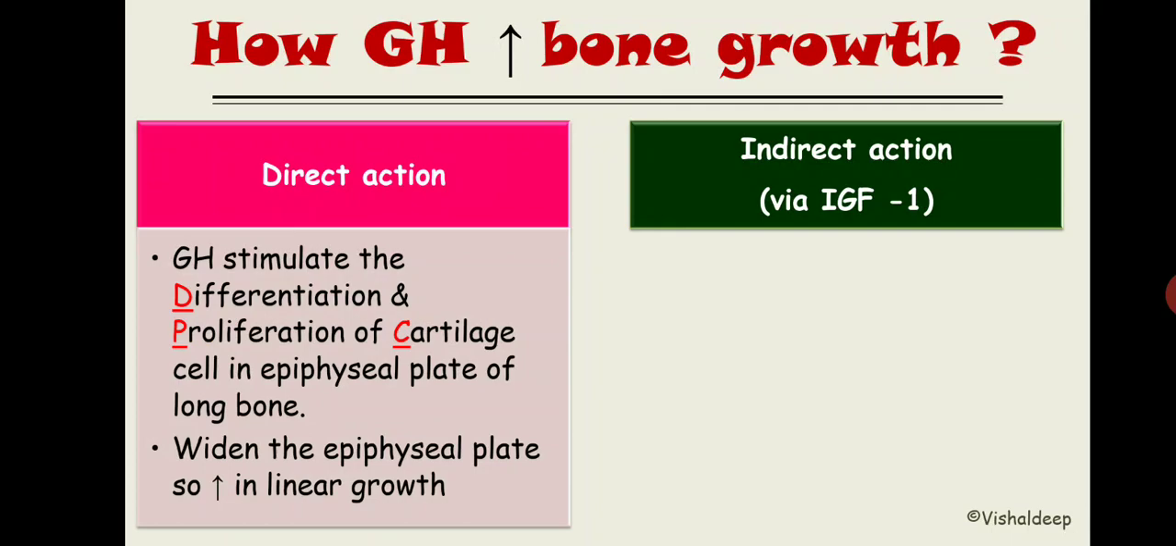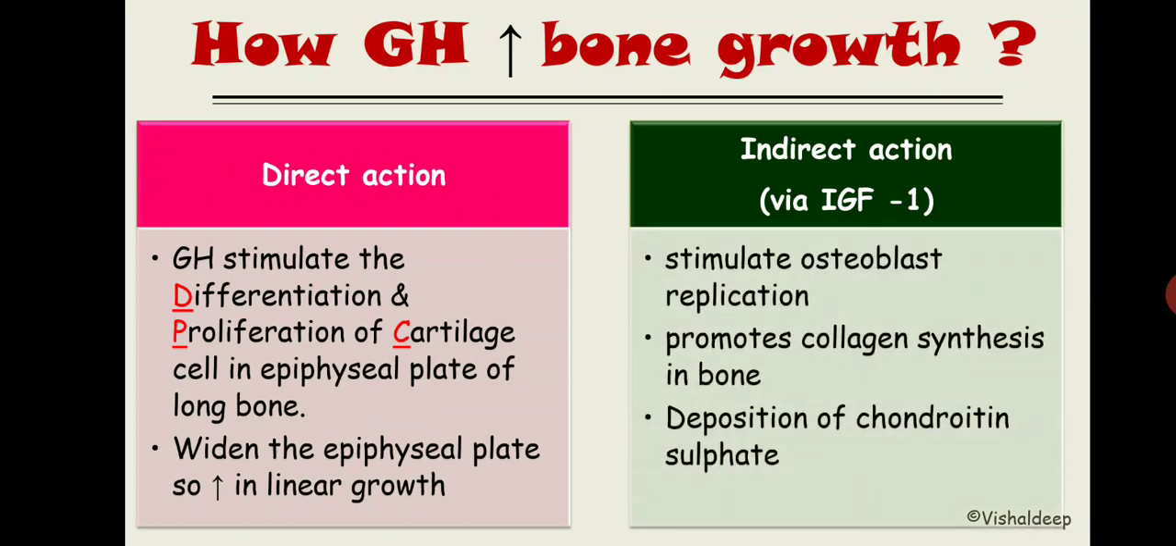Now what is the effect of growth hormone indirectly? Indirectly via somatomedin, it stimulates the osteoblast replication. It promotes the collagen synthesis inside the bone. It is basically the organic matrix that is situated inside the bone, and it increases the deposition of chondroitin sulfate. Again, the entire bone structure we are going to learn in detail in calcium metabolism. So right now remember the important things only.